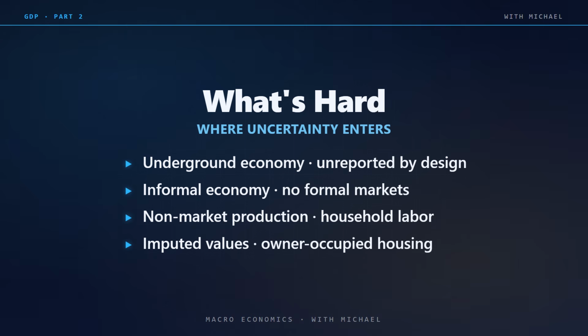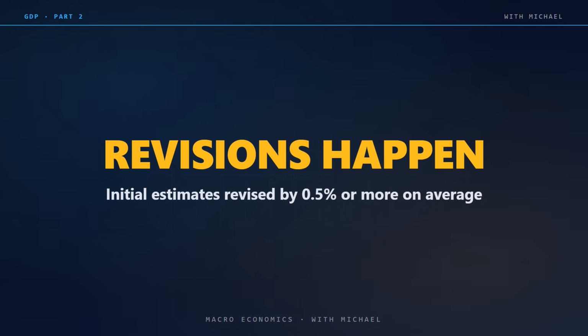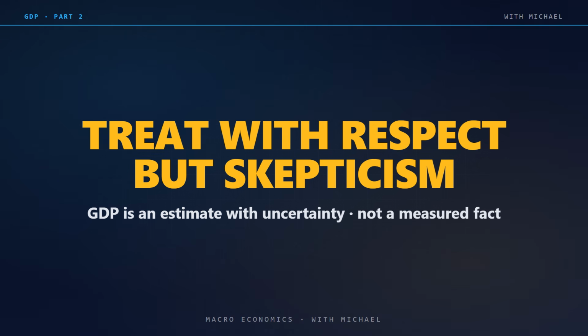Revisions are common. The initial estimate of a quarter's GDP is often revised significantly when more data arrives. Annual revisions can change GDP by 0.5% or more. Each revision can change the policy story. A revised positive number can flip a slowdown narrative to expansion. A revised negative number can confirm a recession. The point is, GDP numbers are not facts in the sense that physics has facts. They are statistical estimates that come with measurement uncertainty. Treat them seriously, but with appropriate skepticism.